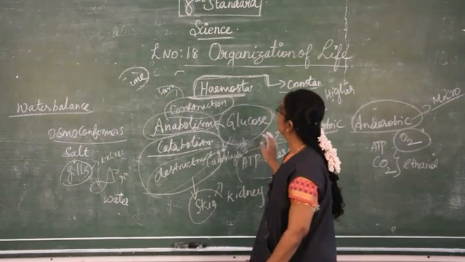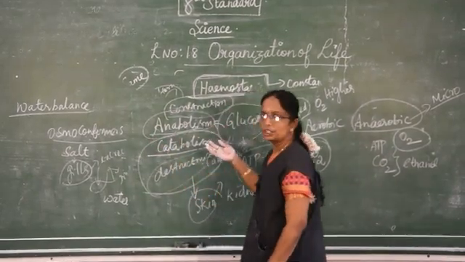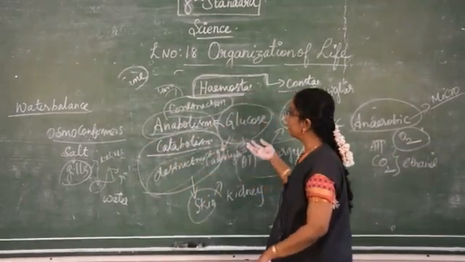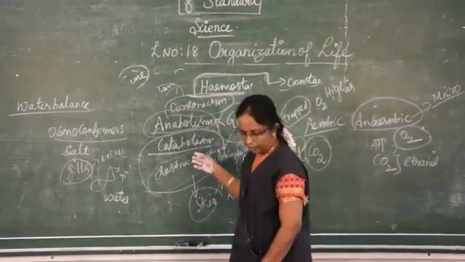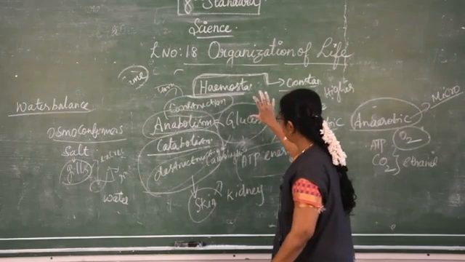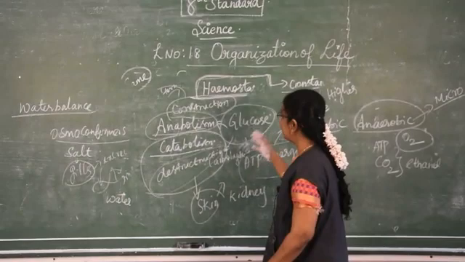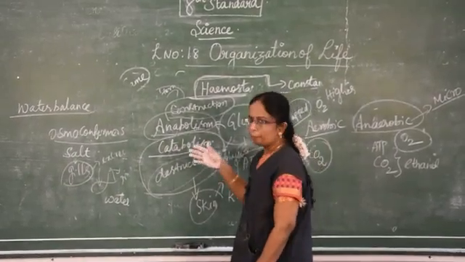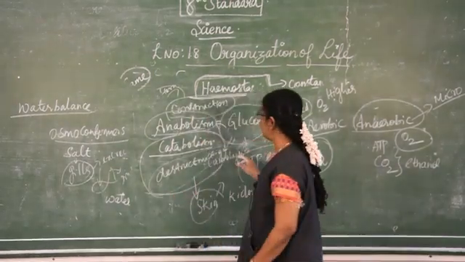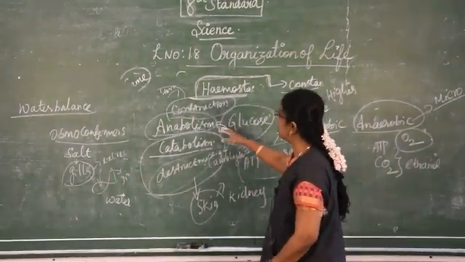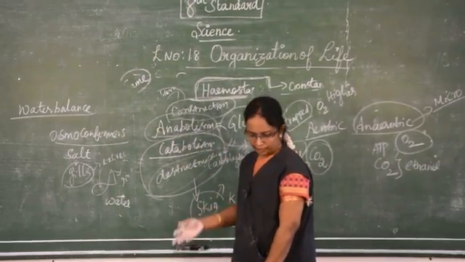So that's all about this lesson. What we have seen is that cells and tissues together form organs, and organs combine to form the organ system. The food which is prepared, glucose, is converted into useful energy, and that energy is utilized for our purposes. This glucose is converted into useful product by anabolism and catabolism. So that's all about this lesson.